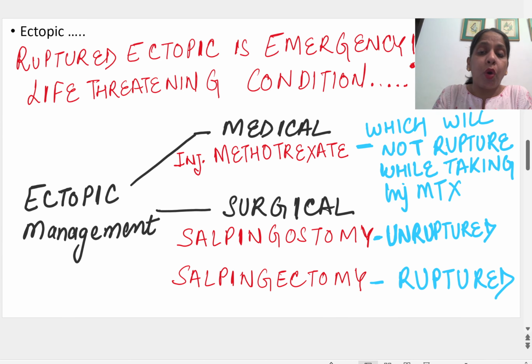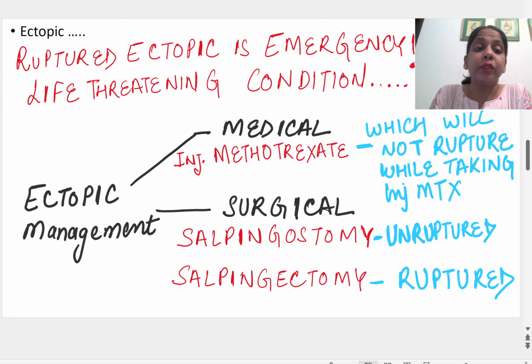So in all the ectopic pregnancies, there are three managements. Number one is medical. Here we give injection methotrexate, which kills the fetus, but as it is a medical management, it will take some time to act on that fetus. So we have to see whether we have that time or not.